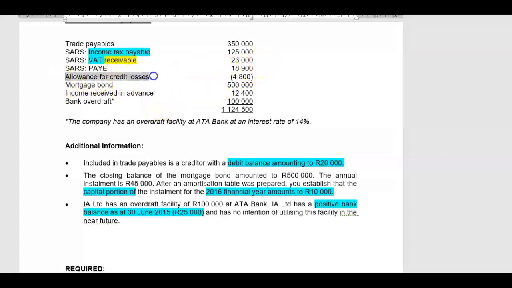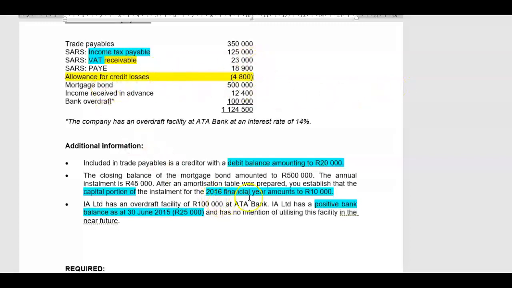Allowance for credit losses. Oh my goodness. Has that got something to do with trade and other payables? No, it should have been in the trade and other receivables note. I should have reduced my outstanding trade debtors balance with an allowance for credit losses.